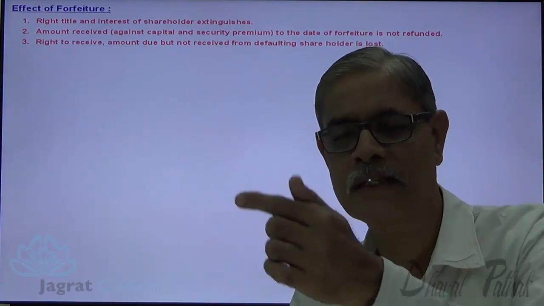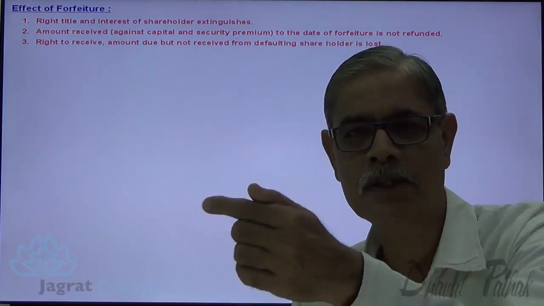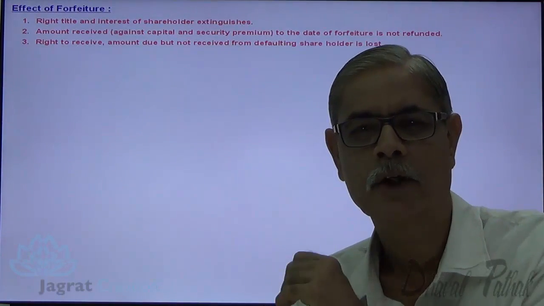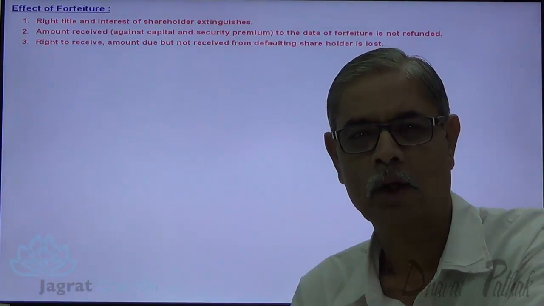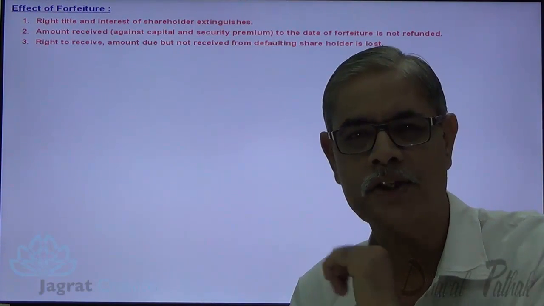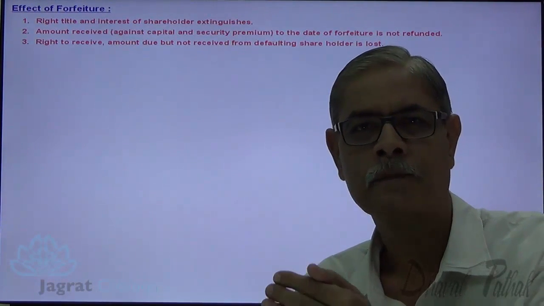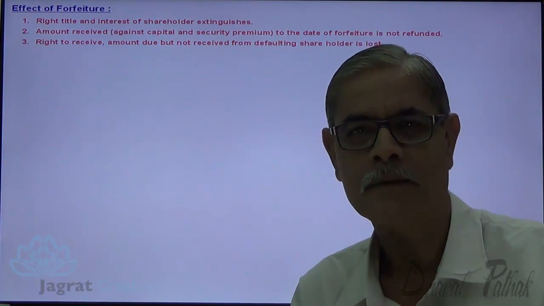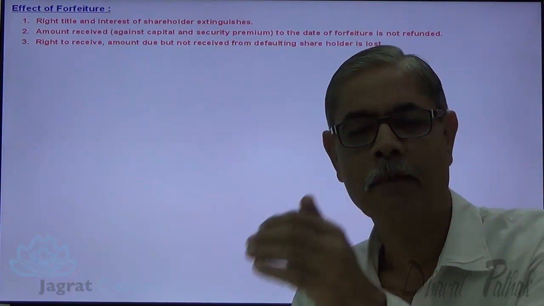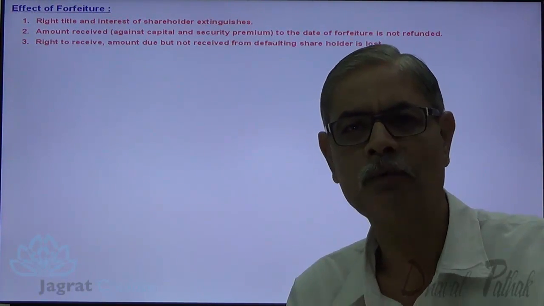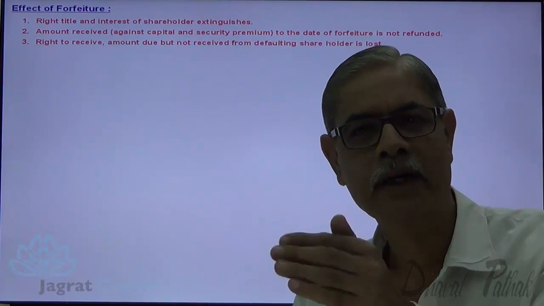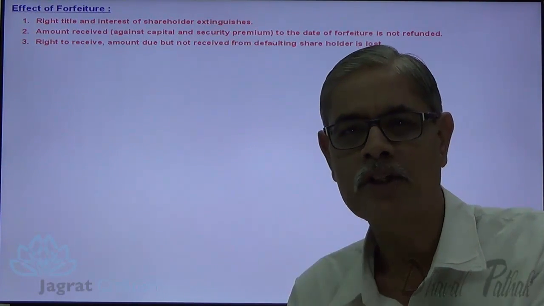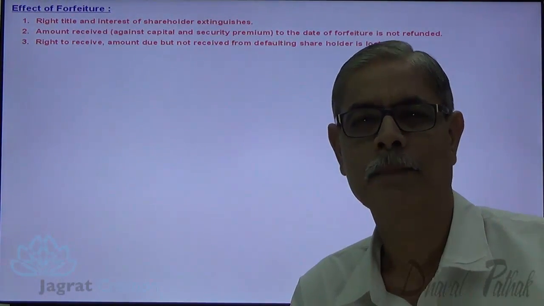So here the shareholder has applied for the shares and has promised payment to the company of the amount due on allotment, first call and final call. If that payment is not made by the shareholder, the company has not received the amount demanded, so there is a breach of contract. And when there is a breach of contract, the company holds the right to forfeit the amount already paid by the shareholder, and those shares which were allotted to him do not stand in his name in the register of the company.